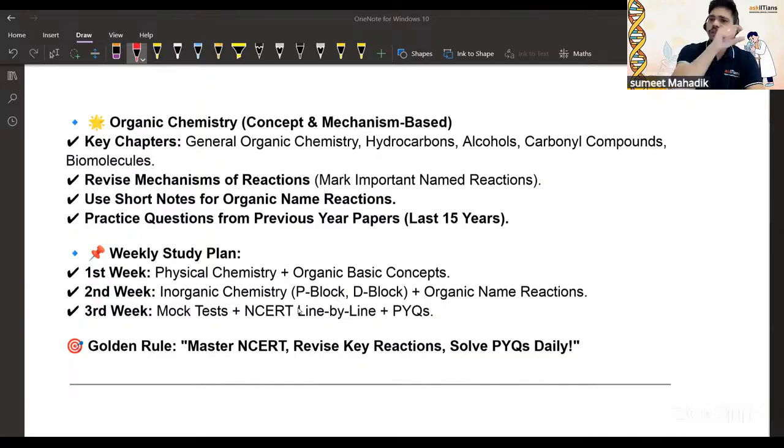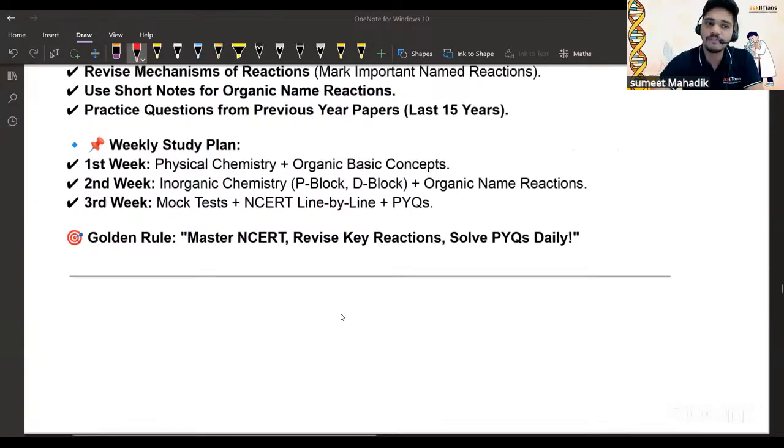That is very important. Sometimes you know the reaction, but if you don't know the mechanism, then what is the intermediate? Sometimes the MCQ is based on the intermediate. What intermediate can you expect from it, right? So you get this when you do the mechanism thoroughly. Again, the first week, second week, and third week, you can go through it: physical chemistry and organic chemistry concepts. In the second week, you can go for inorganic and organic name reactions. That is also more important, right? Same questions. Okay. Golden rule: master the NCERT, revise the key reactions. Key reactions, how can you do that? Already PYQs. It will be helpful, PYQs. Okay. That is very, very important.